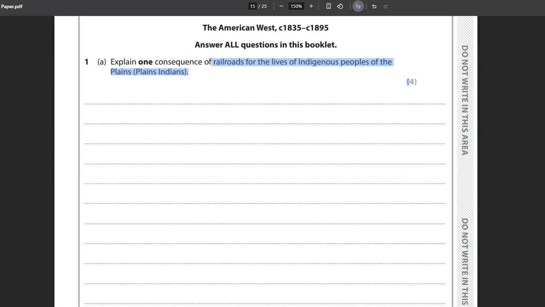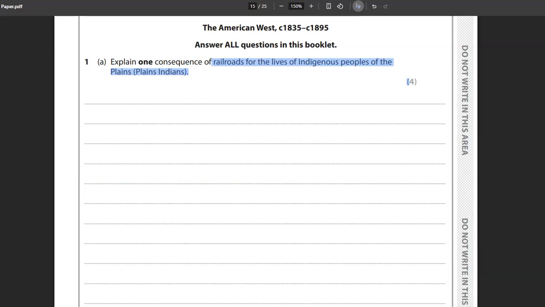So, in this case, the impact of building railroads on Native Americans included things like them losing land, or perhaps the migration patterns of buffalo were disrupted, and the disruption would mean that they weren't able to hunt properly, so that would be a consequence. And also, losing land might encourage them to sign the treaties to move on to the reservations. So, those are a couple of the consequences.